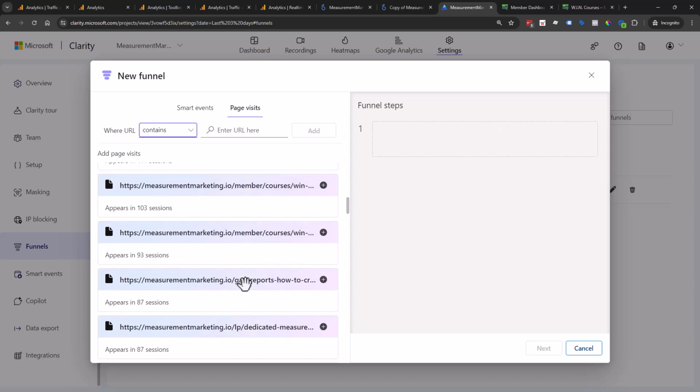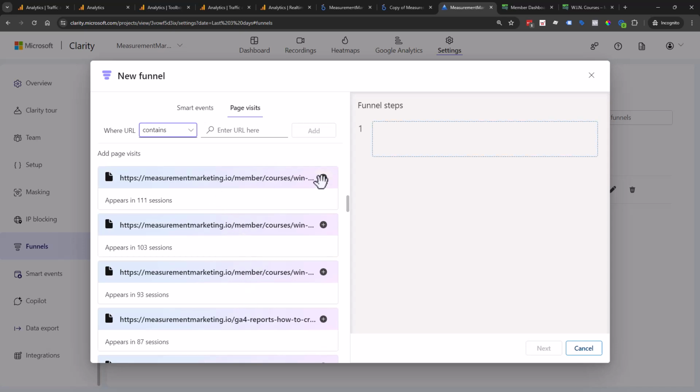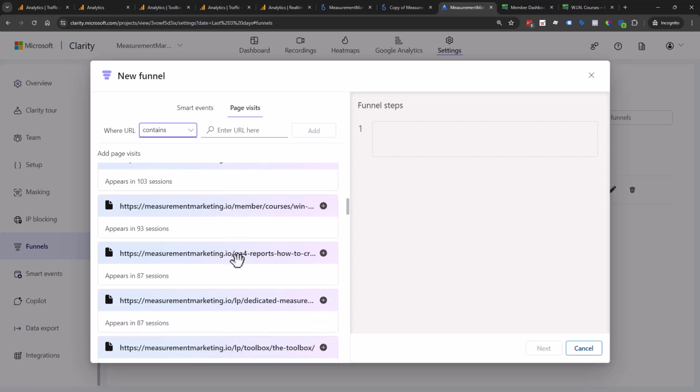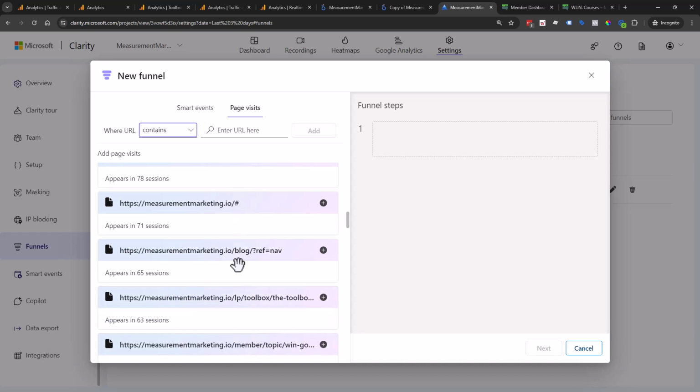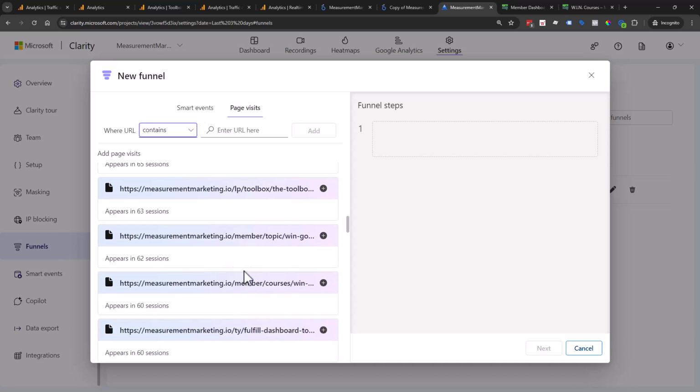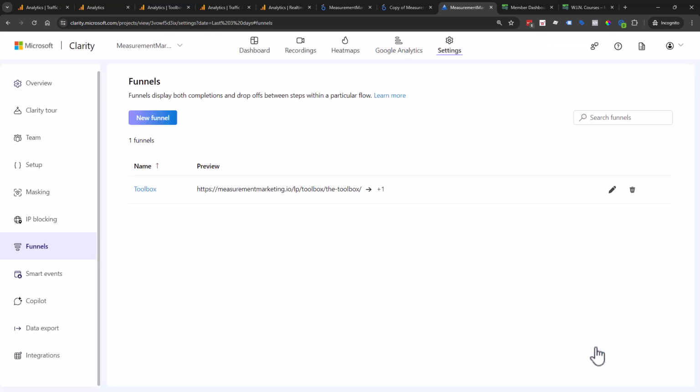And we'll have a completely separate video on this particular option, the new funnel feature inside of Microsoft Clarity, to give a whole lot more details. But as I mentioned, this is just hours old, less than a few days. So it's still kind of new and fresh, and we're still playing with it. But as we learn more, we'll definitely create a separate video for it. I was just so excited, I wanted you to be able to know about that. So I'm going to go ahead and cancel this.